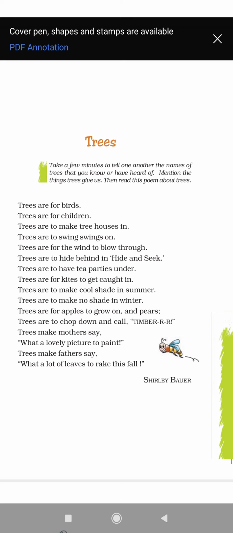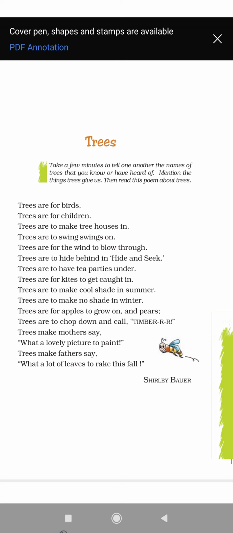Well, now we have come to know that here in this poem, the poet makes a long list of the various advantages of trees. At first the poet says that trees are for birds. That means trees are used by birds. How do birds make use of trees?